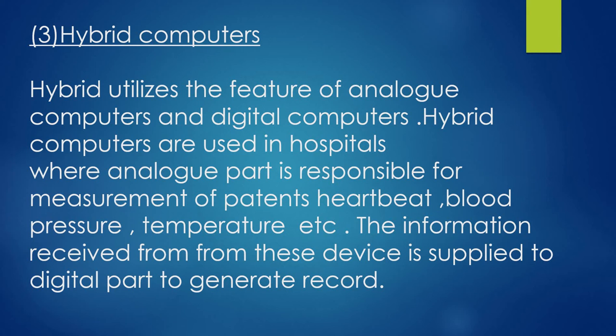The analog part is measuring the temperature, pressure, etc., and this information is received by the digital part, which generates the report. Analog means continuous quantities are used. Digital means digital data is used, or zeros and ones. Hybrid means a combination of analog and digital data.